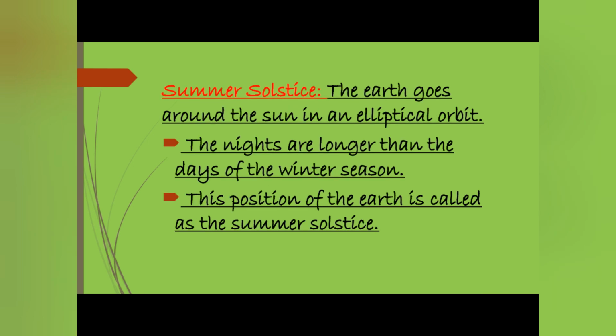Summer solstice. The earth goes around the sun in an elliptical orbit. The nights are longer than the days of the winter season. This position of the earth is called the summer solstice.